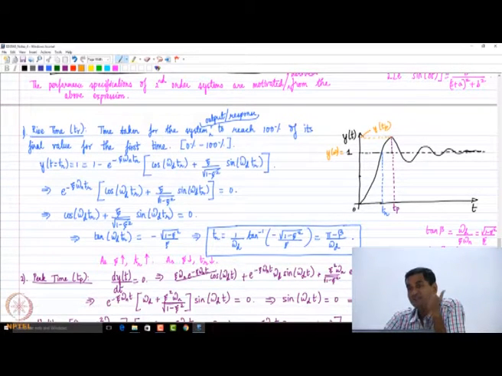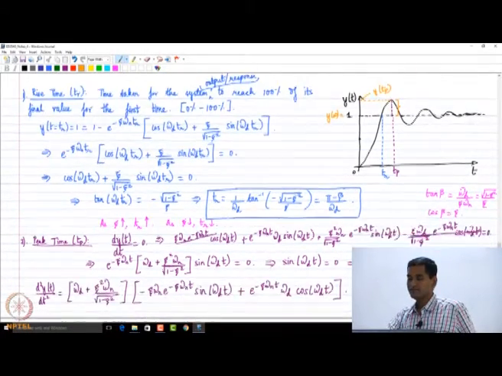Now what is the maximum peak overshoot? What do you mean by overshoot? Overshoot is the value by which the output goes over the steady state value, right? This is an overshoot, is it not? Now the question we are asking ourselves is by how much am I overshooting the final value to the maximum possible extent? So I should first look at this number: y at Tp minus y at infinity. That is the maximum overshoot that I am having.